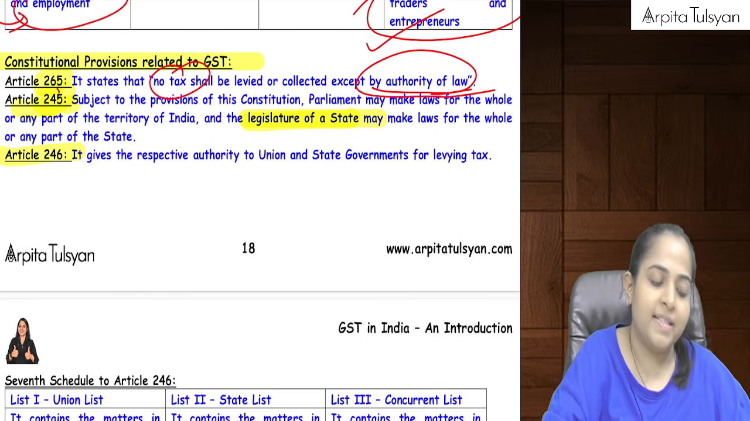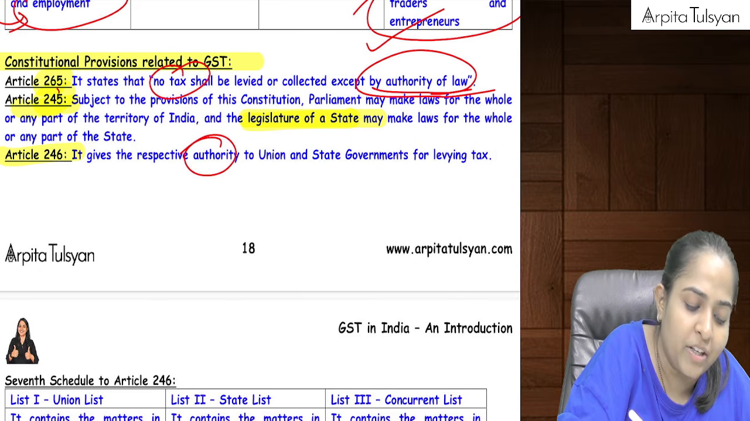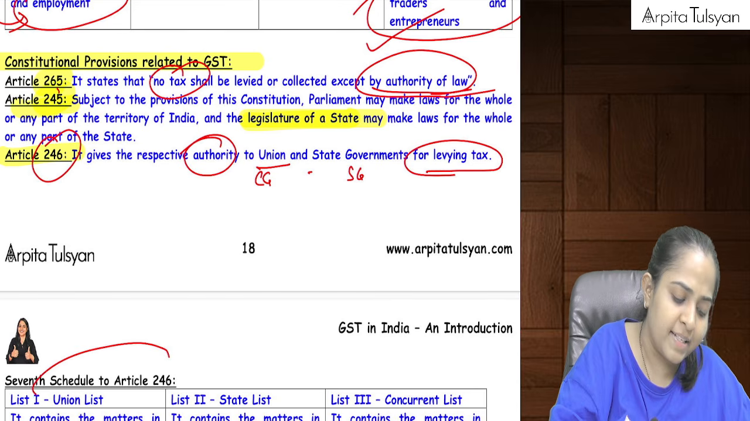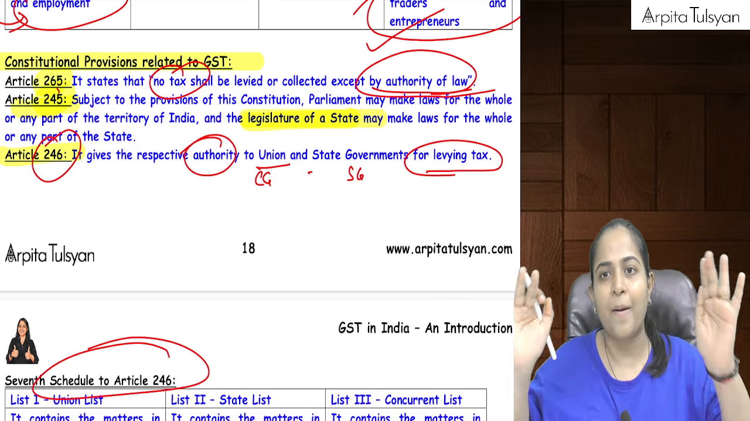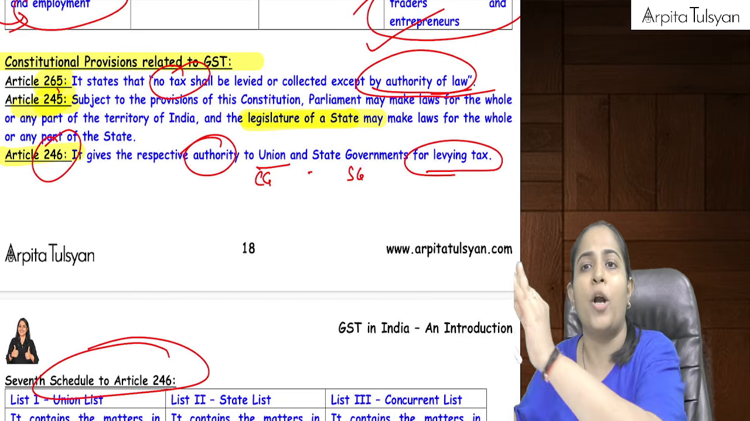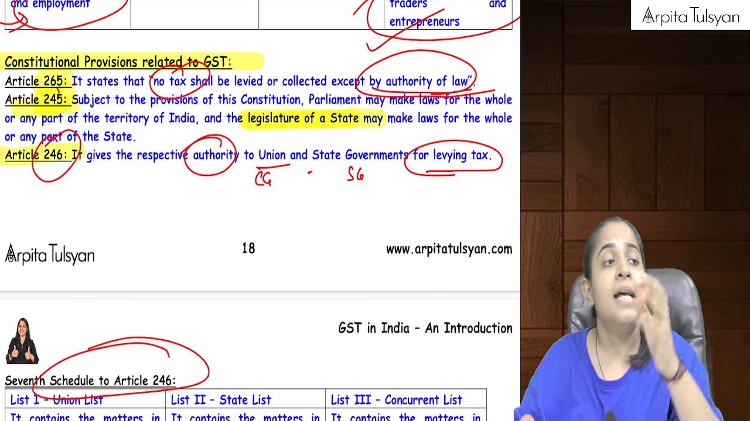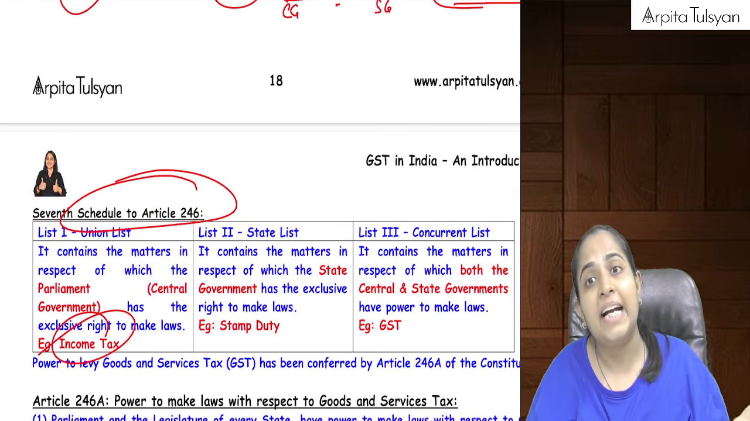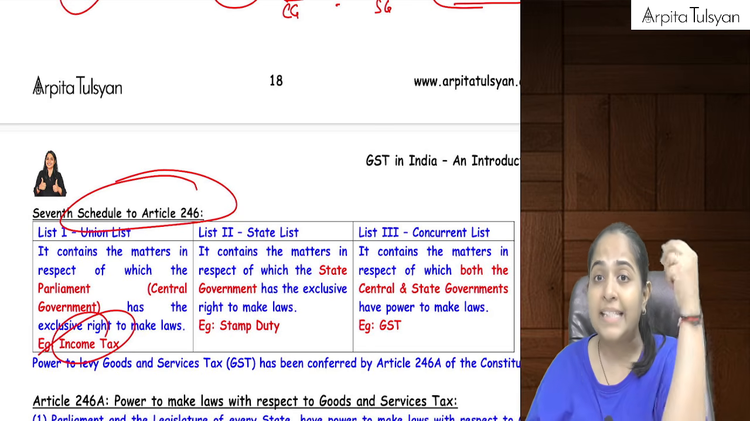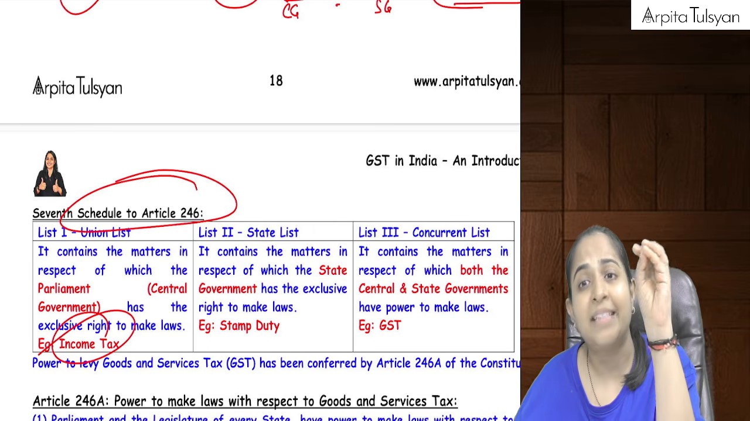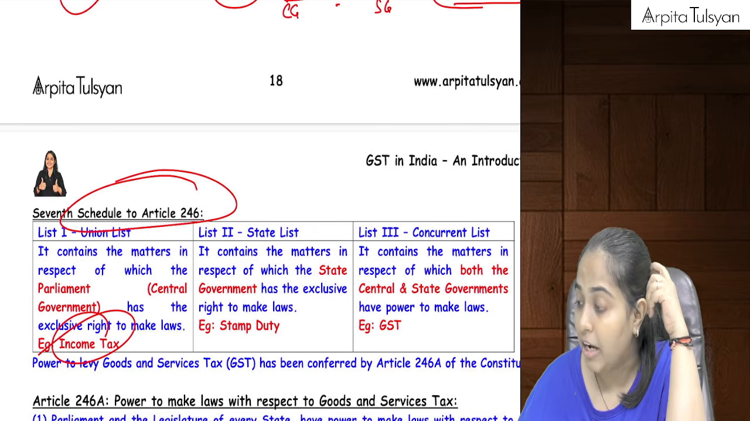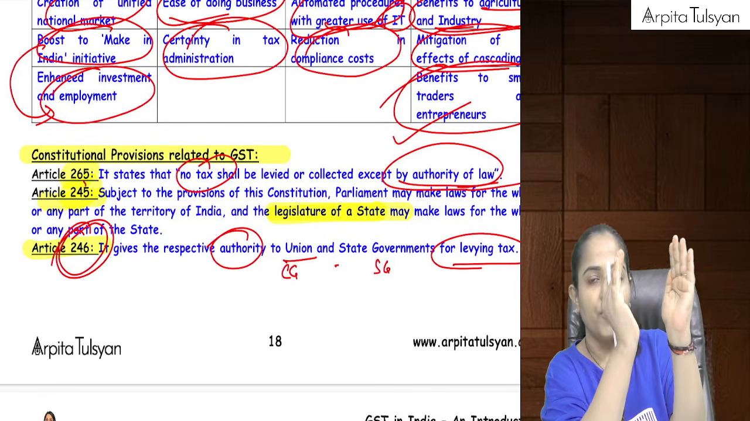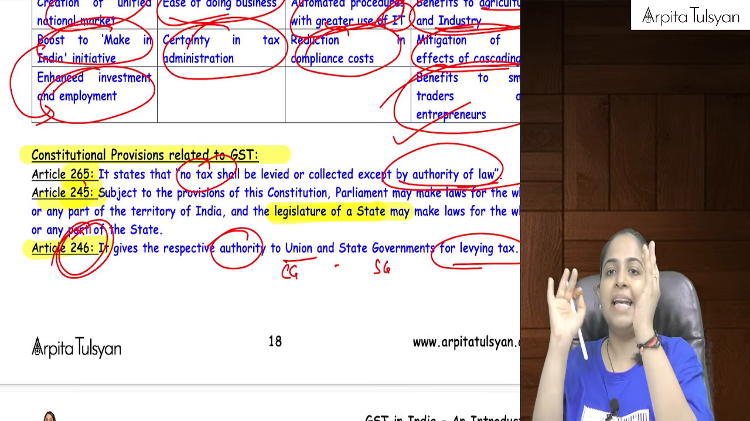Article number 246 gives respective authority to the Union, that is the central government, and the state government, for levying tax. So article 246 basically says that the central government has powers to levy some taxes, and the state government has powers to levy some sort of taxes. For example, the central government has the power to levy income tax. The state government has the power to levy stamp duty, and some state related taxes like profession tax, etc. So the central government can levy a few taxes and the state government can levy a few taxes.